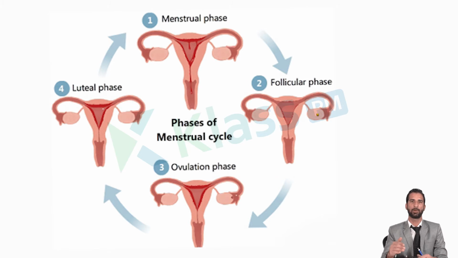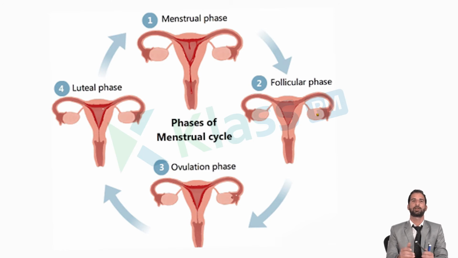So on the 14th or the 15th day, when the sperm are deposited into the genital tract, the sperm, with the help of the mitochondria present in the tail, utilize ATP in order to travel through the genital tract of the female to reach the ampulla isthmus junction, where the secondary oocyte is present on the 15th day. Please remember this, the fertilization itself takes place at that very place, the isthmus ampulla junction. And on the 15th or 16th day, if the sperm are deposited, the process of fertilization takes place.